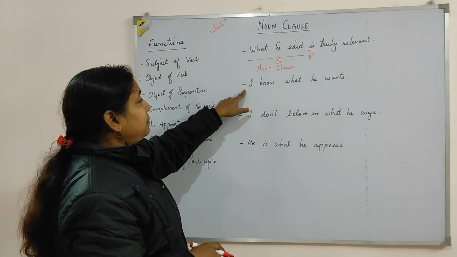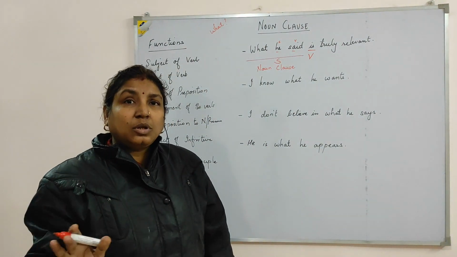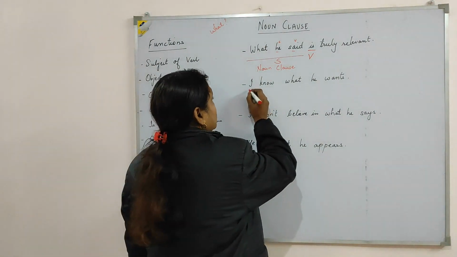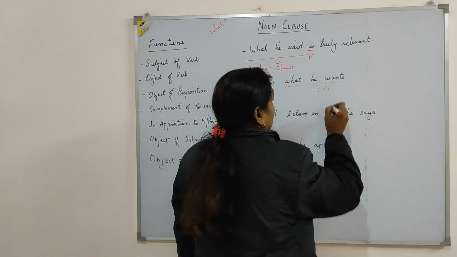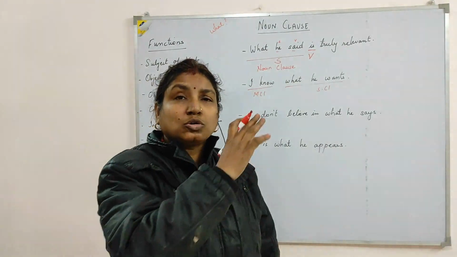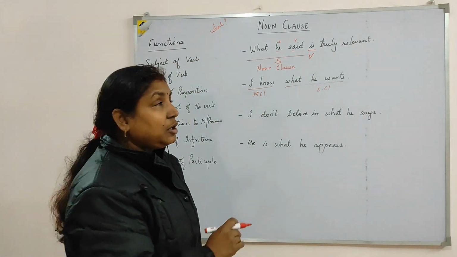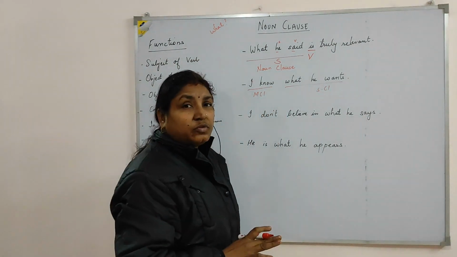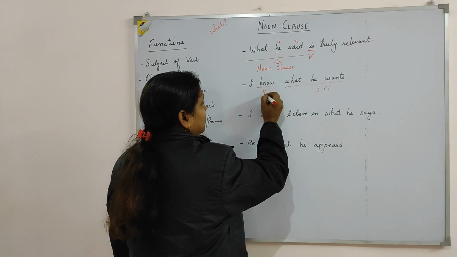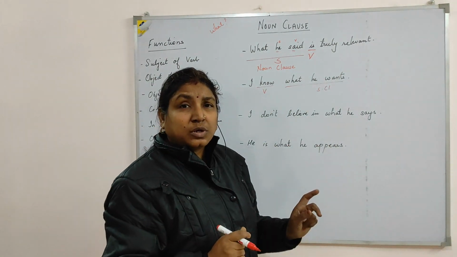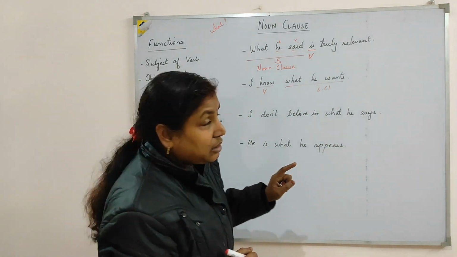Look at this example. I know what he wants. First, pick out the main clause and the subordinate clause. So this is your main clause and this is your subordinate clause. Now what type of subordinate clause, whether it belongs to noun clause or not, we are going to find out. First of all, it is acting as object of the verb present after the verb. So we have a verb here. Whether it is acting as an object of the verb or not, let's find out.